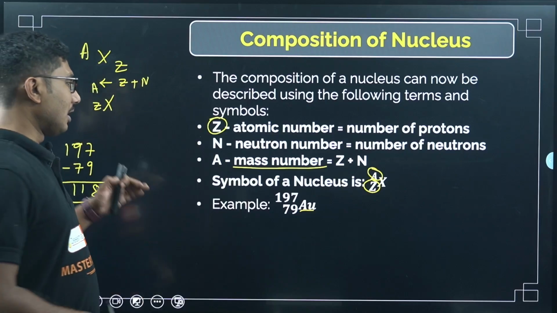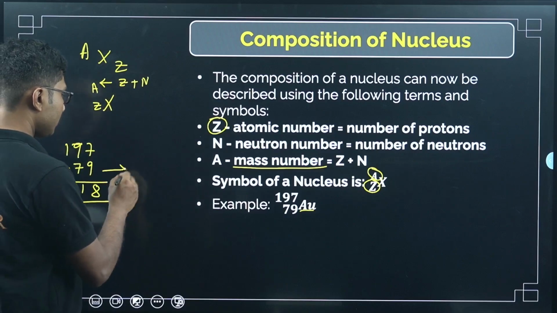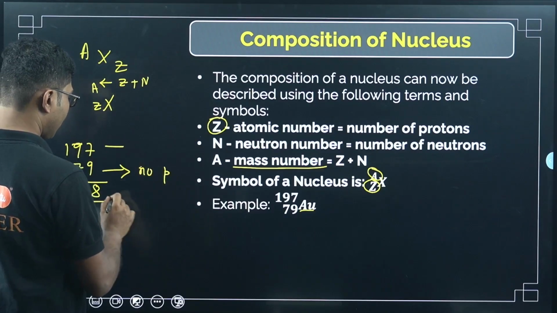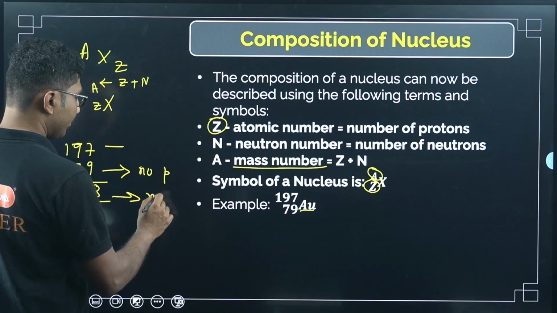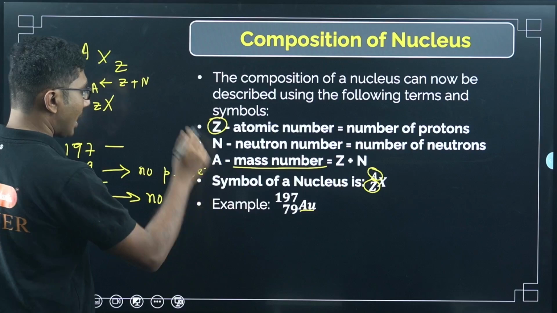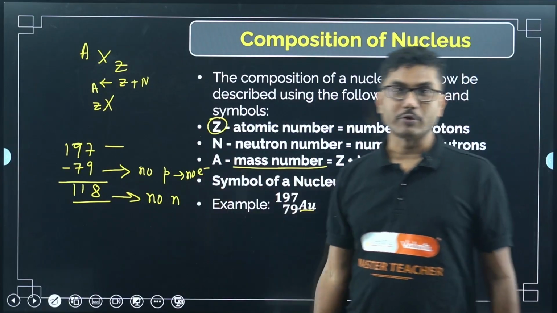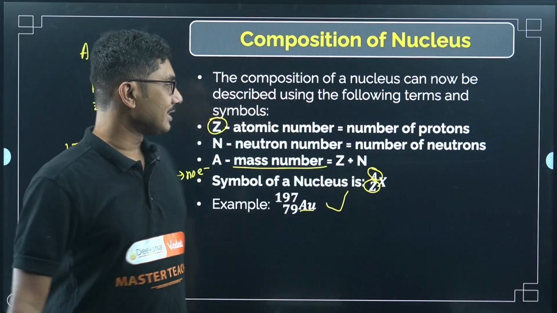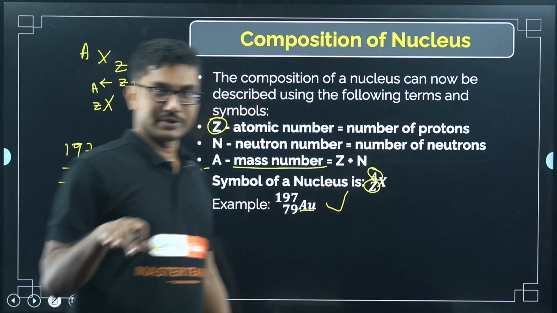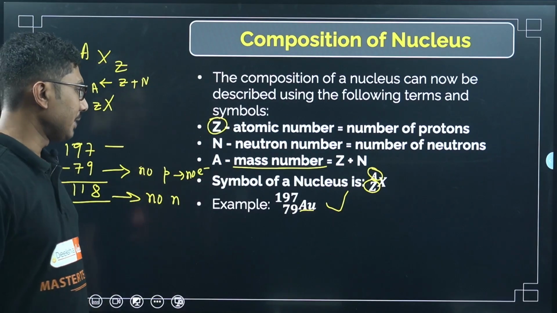So if this is given, you can calculate the number of protons, the number of neutrons, and also the number of electrons. Why? Because the number of electrons is nothing but the number of protons, unless it is charged. If it is charged, if you say plus 2 or minus 2, then you have to adjust that based on the electrons that are already removed or added.